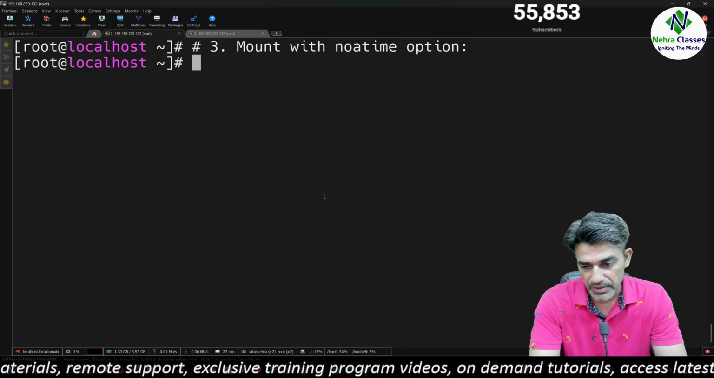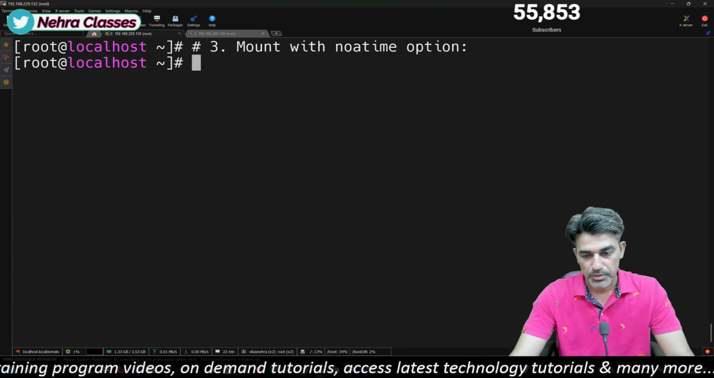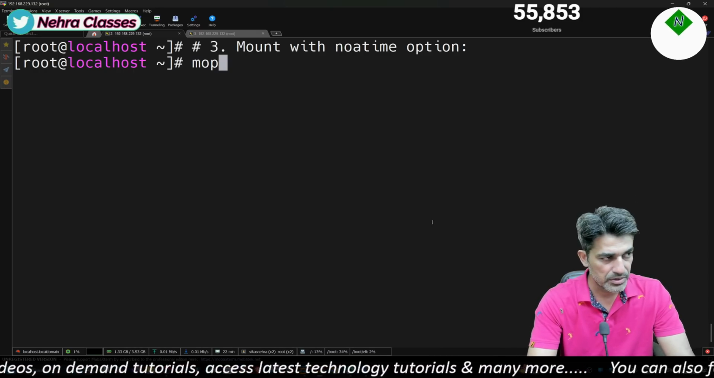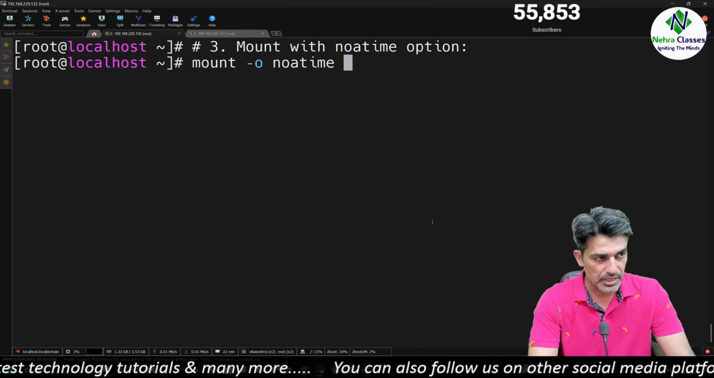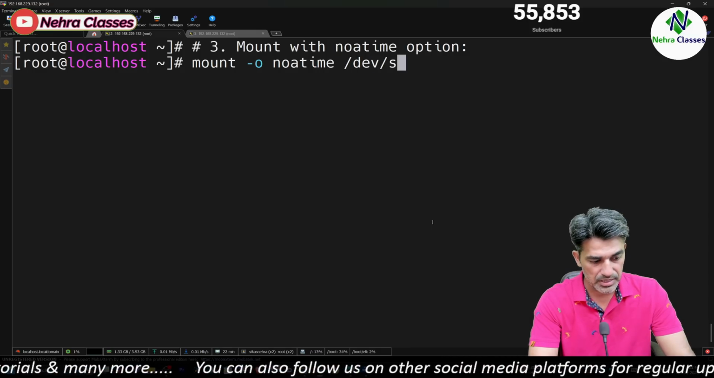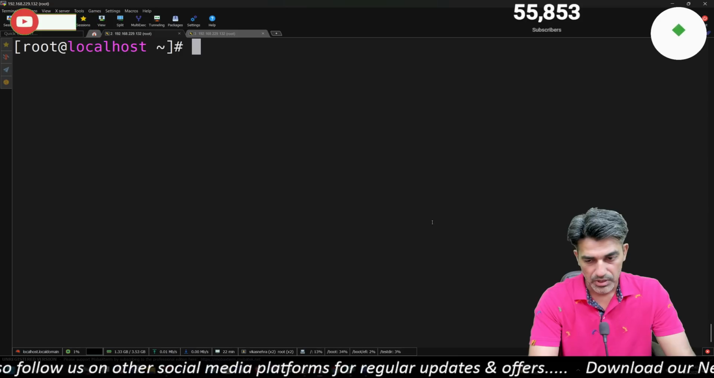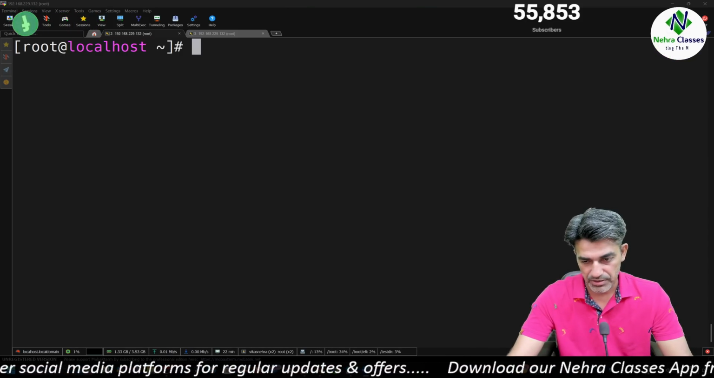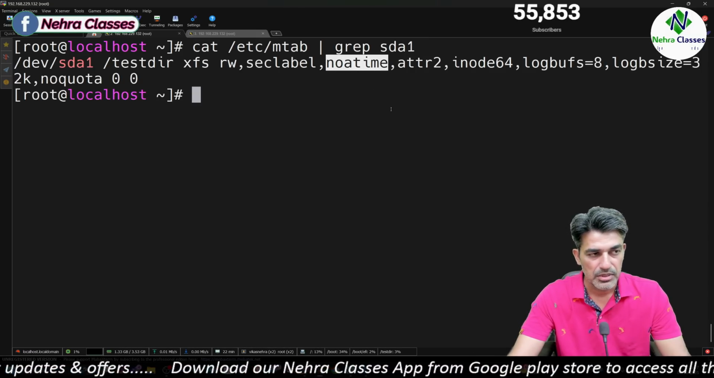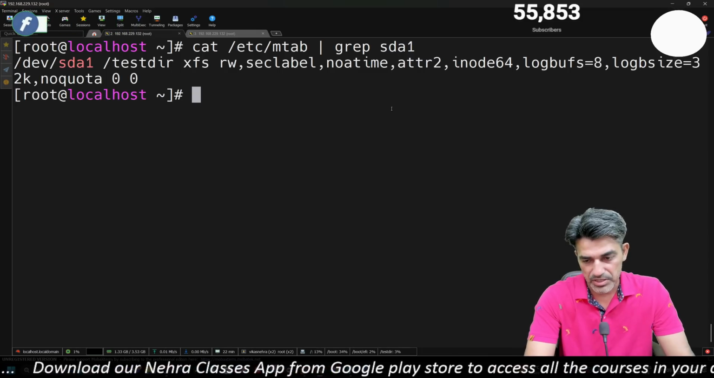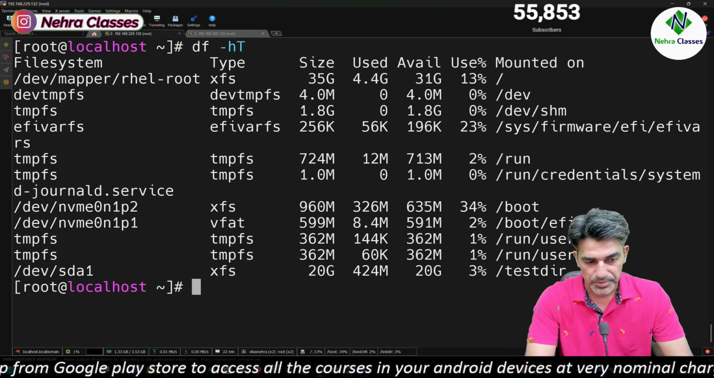So if we enable this feature, access time will not update on the file system. How? Let me show you. Let me mount the file system with this option: mount -o noatime /dev/sda1 /testdir. Now let's verify whether it is enabled or not. Look at this. The noatime feature has been enabled on the file system and the file system is mounted successfully.